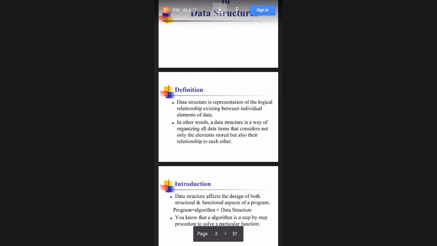So we are instructing the system. I have to calculate something, I have to do something. We have to instruct the system and get our desired output from the machine.